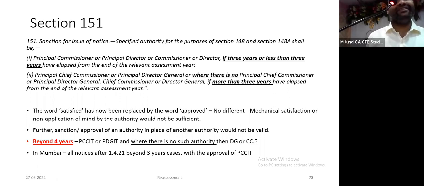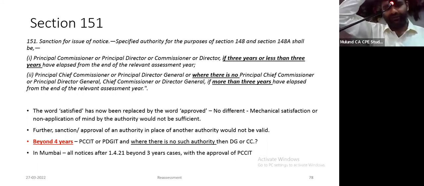A says if 3 years have elapsed, principal commissioner. B says if more than 3 years have elapsed, then principal chief commissioner. This falls in both. 3 years have also elapsed and more than 3 years have also elapsed. किसका अप्रूवल चाहिए? So according to me, 3 साल के अंदर principal commissioner, 3 साल के बाहर principal chief commissioner.